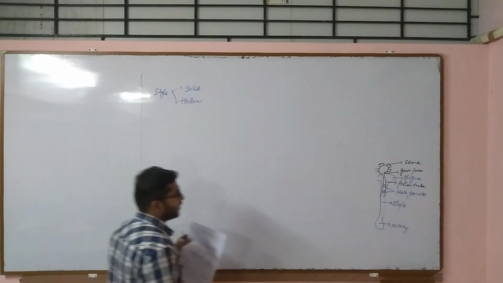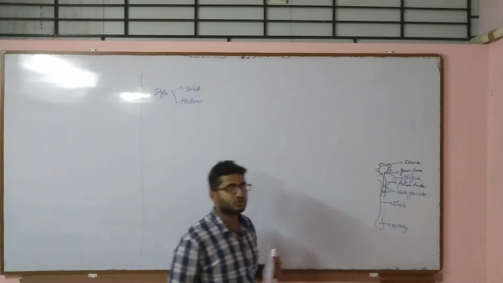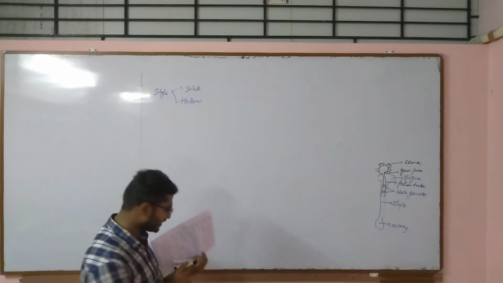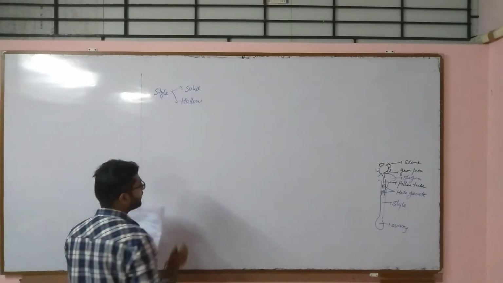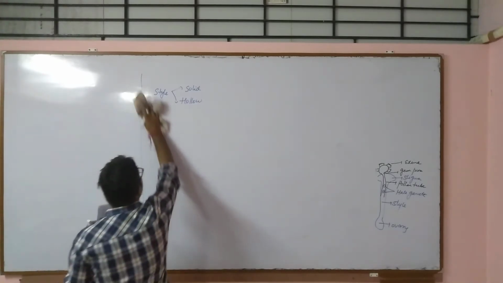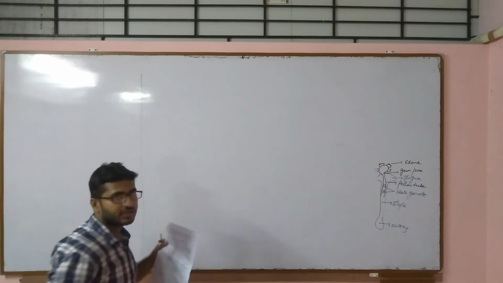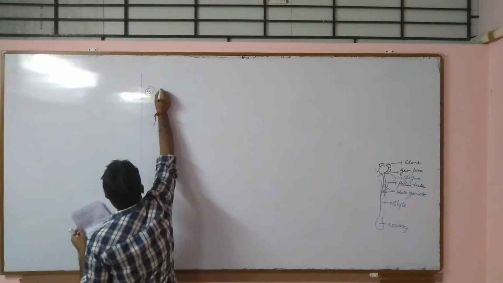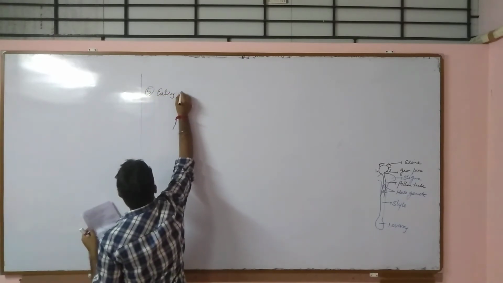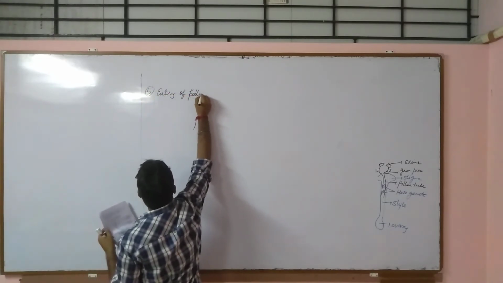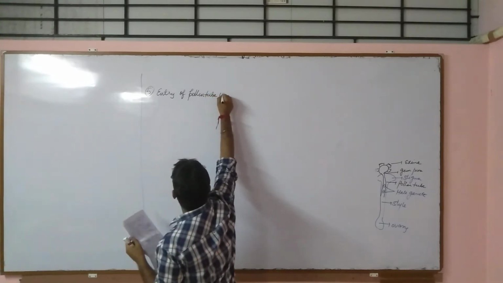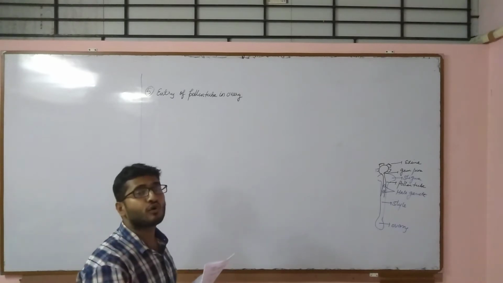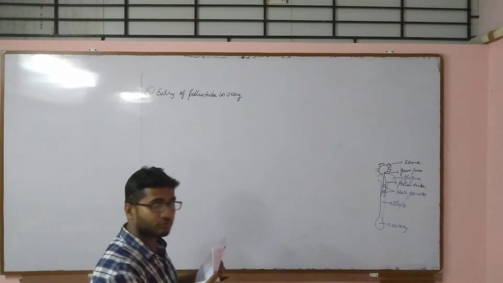Now, entry of pollen tube into the ovary, because within the ovary, ovule is located, fertilization will take place there only. So, fifth step is entry of pollen tube within the ovary. So, step number 5 is entry of pollen tube in ovary. Now we have to draw the big diagram, because here ovary also comes in the picture,